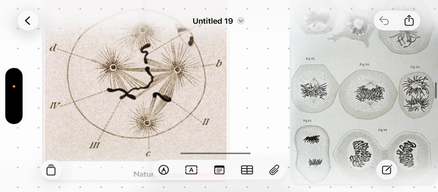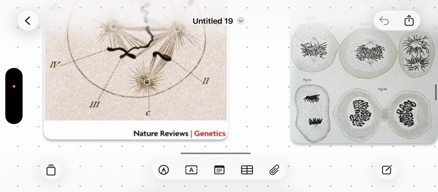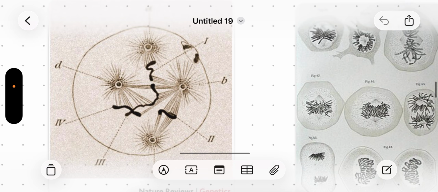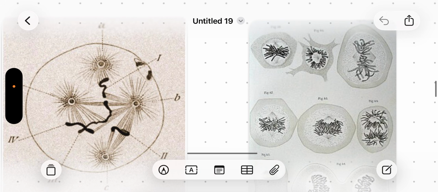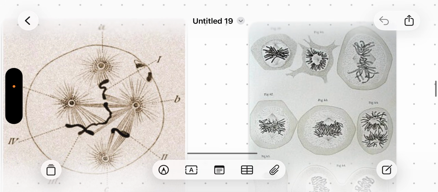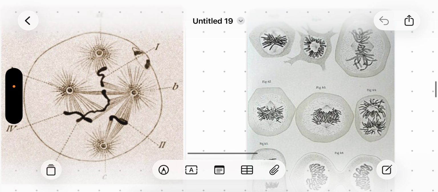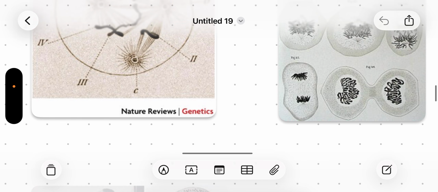The next person who worked on a similar thing was Boveri. Fleming worked on salamander cells and observed cell division, Sutton worked on grasshopper cells, and Boveri worked on sea urchins, on their development.